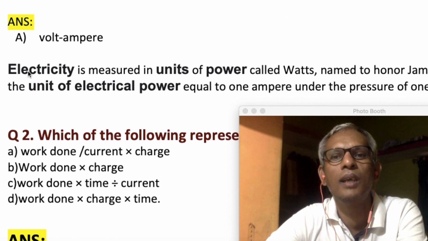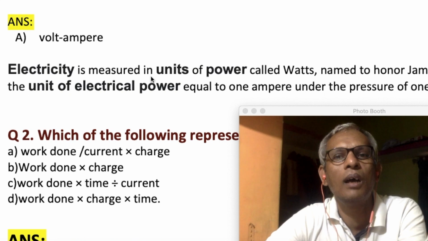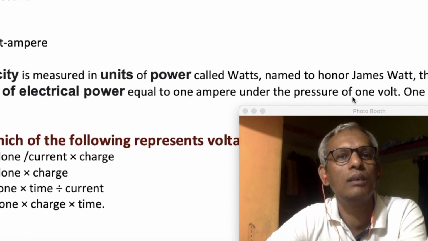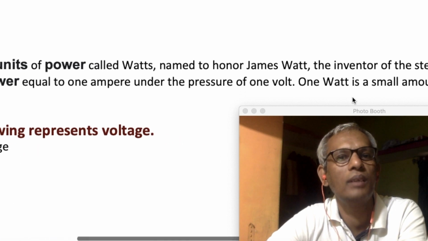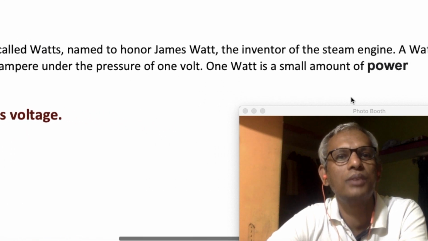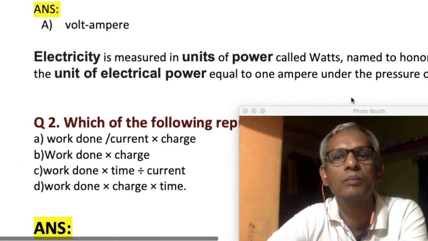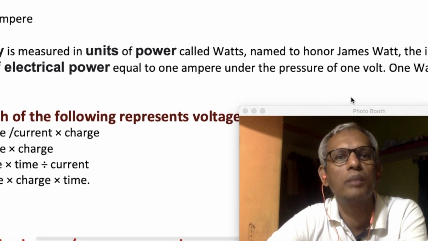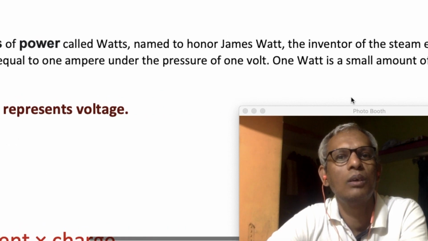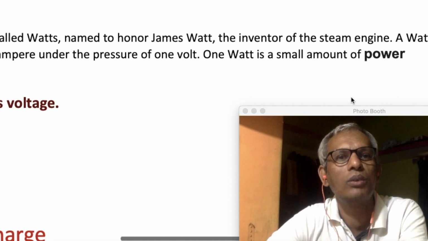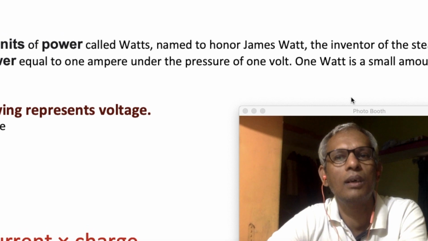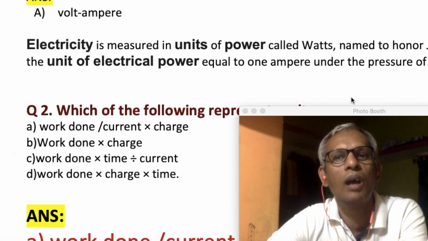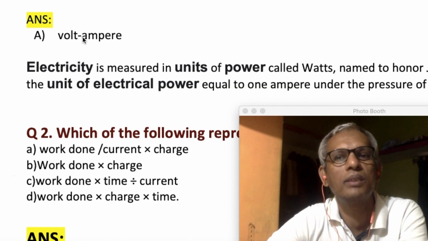Electricity is measured in units of power called watts, named in honor of James Watt, the inventor of the steam engine. A watt is the unit of electric power equal to 1 ampere under the pressure of 1 volt. 1 watt is a small amount of power. So on this basis, power is expressed by volt ampere.